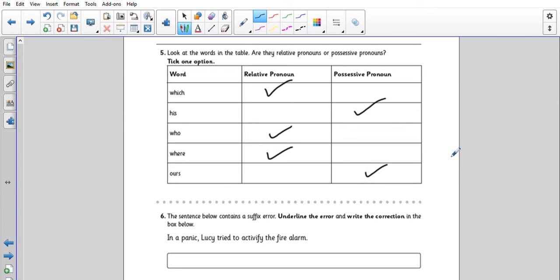In this, the sentence below contains a suffix error. Underline the error and write the correction in the box below. So it's the suffix that is incorrect. So in a panic, Lucy tried to actify the fire alarm. So actify, so it's the suffix that is incorrect. So you should have written activate. She tried to activate the fire alarm. Okay, well done if you got those right.